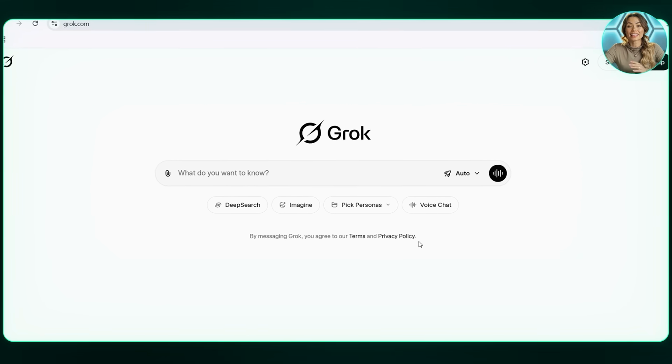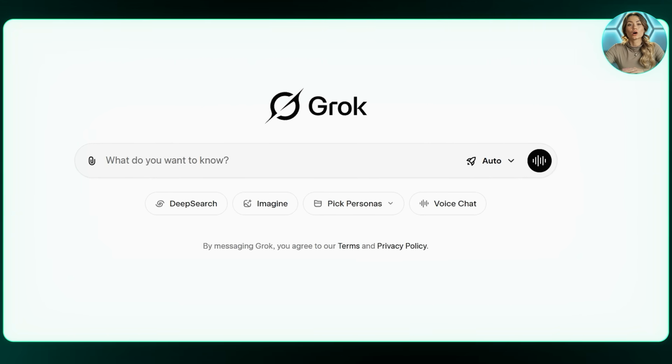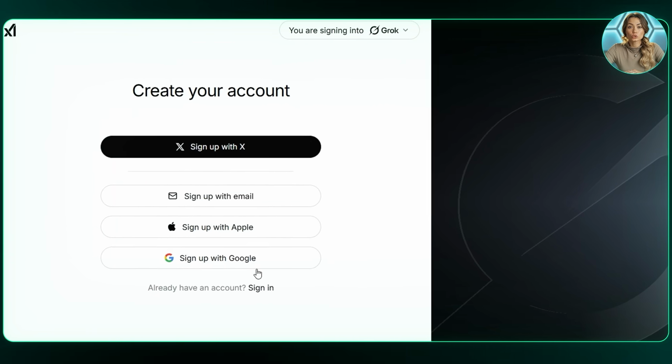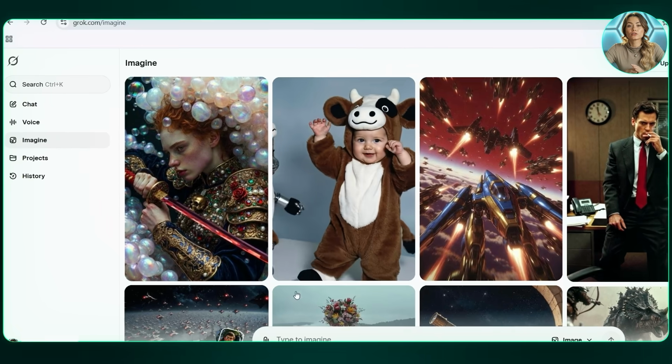For all the image and video generation in this workflow, I use Grok AI. Grok AI is completely free. All you have to do is go to Grok AI and sign up using your Google account. Once you're on the main page, click on Imagine. This is where images and videos are generated.